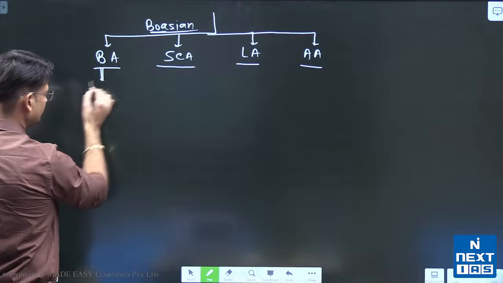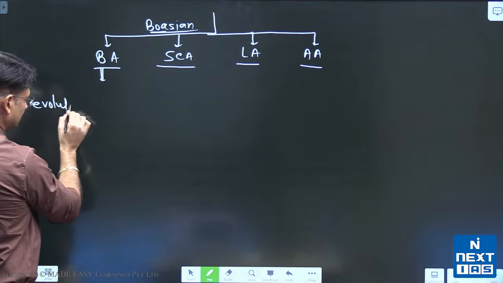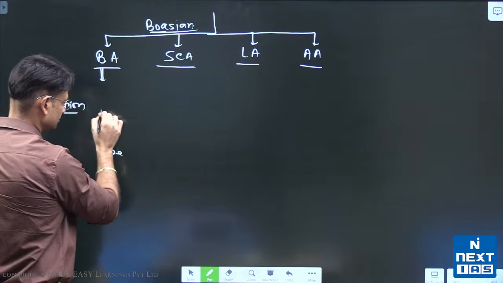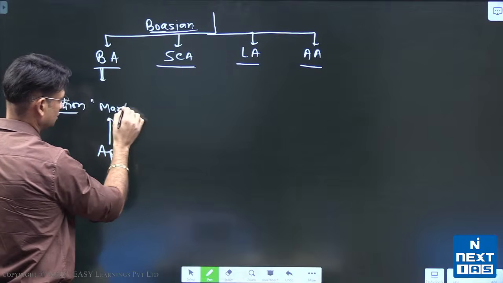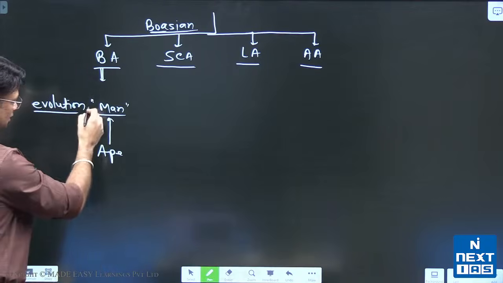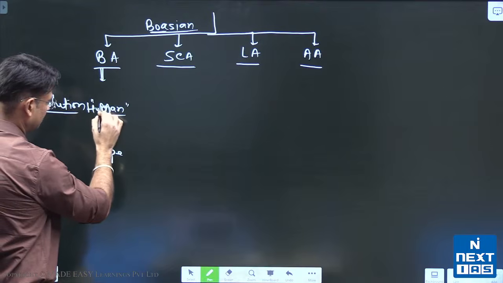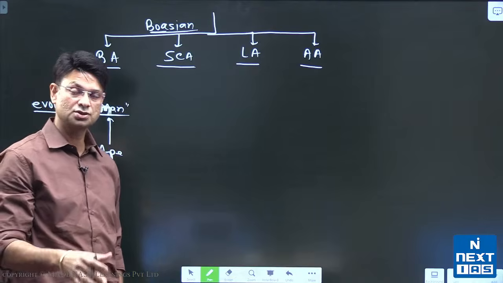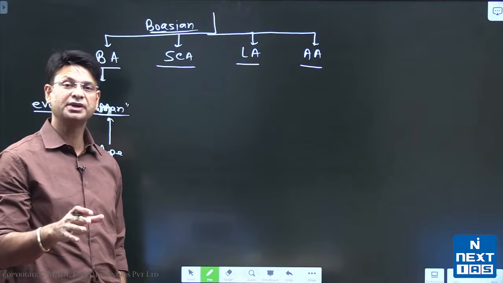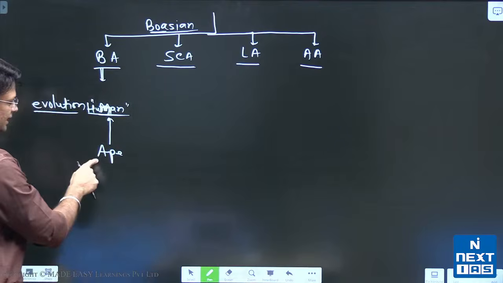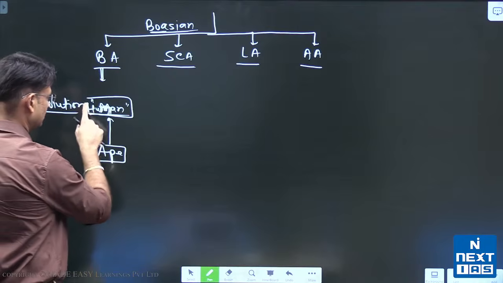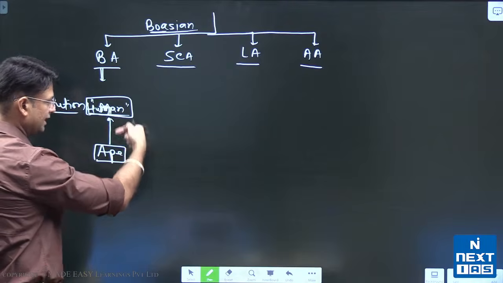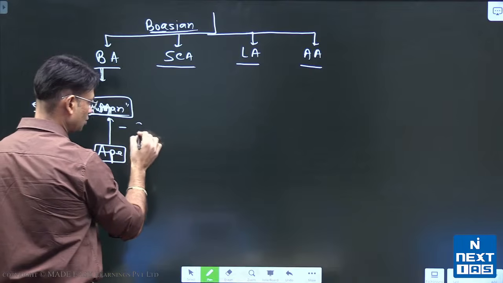Now, biological anthropology studies evolution, right? What is evolution? It is a transition from ape to man, right? I am using this word man, that means human. So let me write that human itself, that would be better, because there is a difference here, right? Earlier man was used, now human is used. Why is human used? To make it gender sensitive. Okay, so ape to human, this transition is the evolutionary aspect that is studied under biological anthropology. Now, when man transitioned from ape to human, there are changes in the chromosomes.